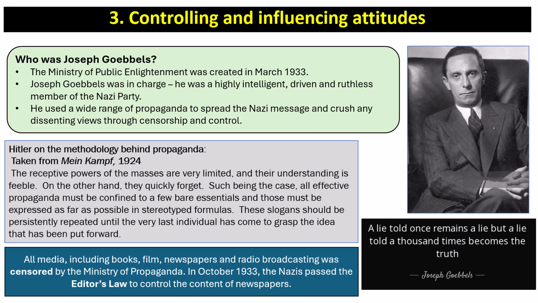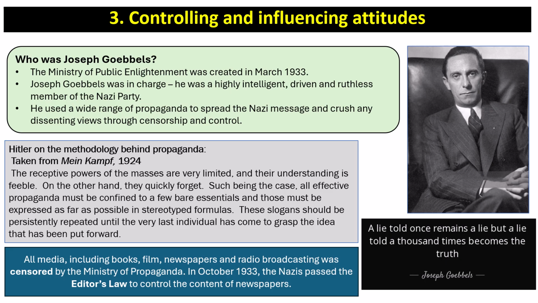So in terms of controlling and influencing attitudes, Joseph Goebbels is really significant. He's in charge of propaganda. Now, the Ministry of Public Enlightenment, which led on propaganda, was created in March 1933. Goebbels was in charge. He was intelligent, driven, and a ruthless member of the Nazi Party. He used a wide range of propaganda to spread the Nazi message and crush any dissenting views through censorship and control. Hitler had talked about the methodology behind propaganda in Mein Kampf in 1924.